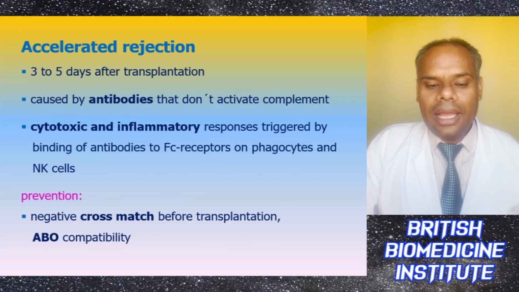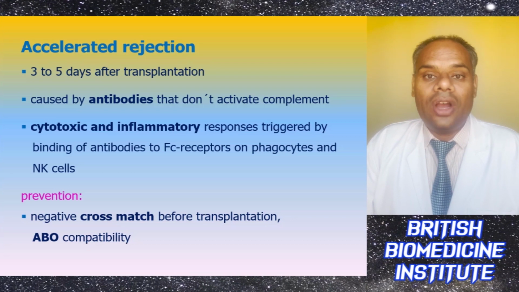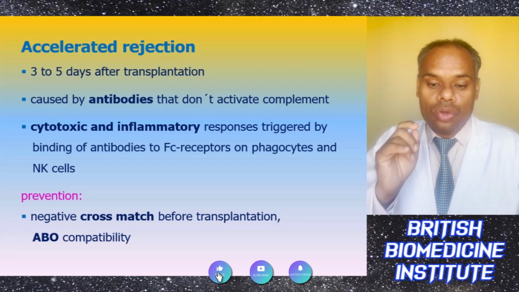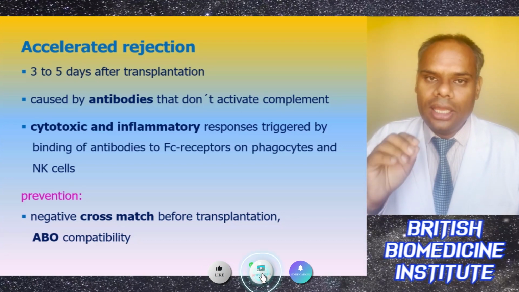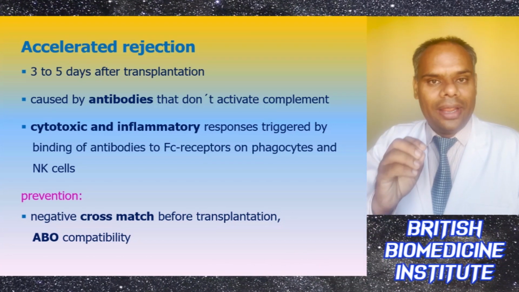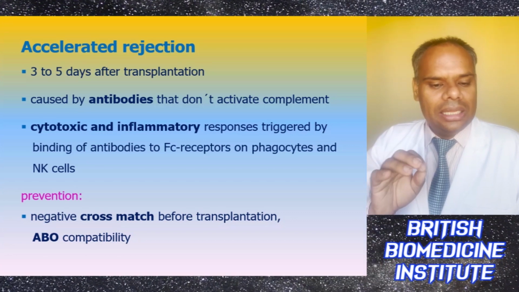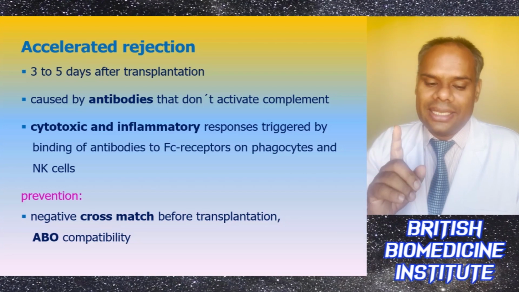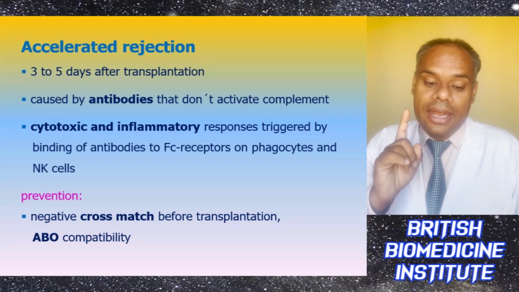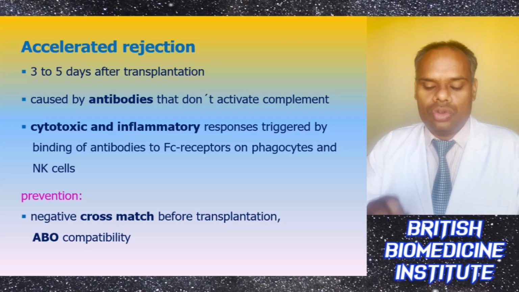The next rejection is accelerated rejection. Basically, this type of reaction usually happens 3 to 5 days after transplantation, and it can be caused by antibodies that do not activate the complement, and if the cytotoxic and inflammatory responses are triggered by the binding of antibodies to Fc receptors on phagocytes and NK cells, then this can lead to accelerated rejection. And in order to prevent accelerated rejection, we must have a negative cross match before transplantation, and again ABO compatibility is also required.